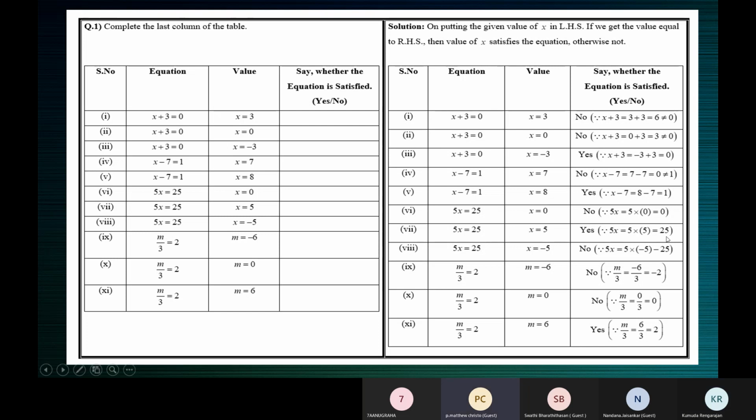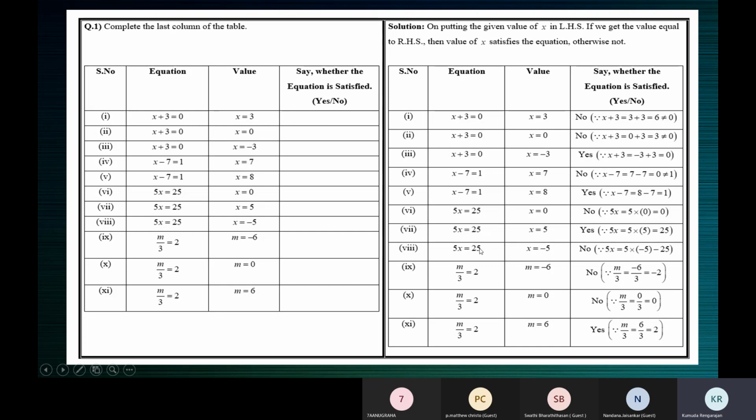We don't know how to multiply, children. Ma'am, is the integer minus 25? Ma'am, it's minus 25. Yes. 5 into 5 is 25. Plus into minus is minus 25. Yes, ma'am. I missed an equal to sign here. I've forgotten to put an equal to sign here. So 5x, which is 5 into minus 5, is equal to minus 25. I forgot the equal to sign here. So the result is minus 25.